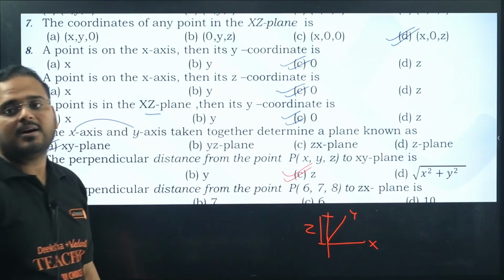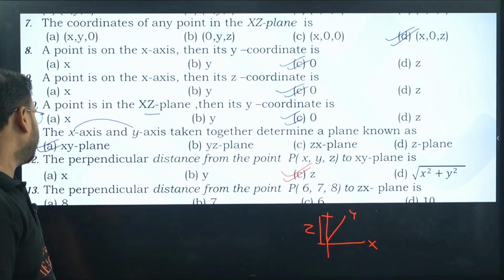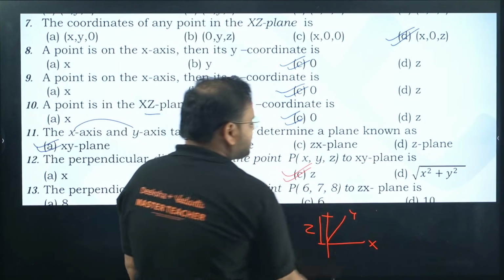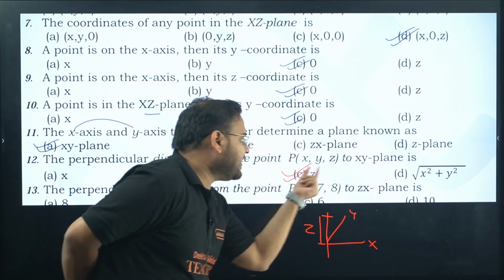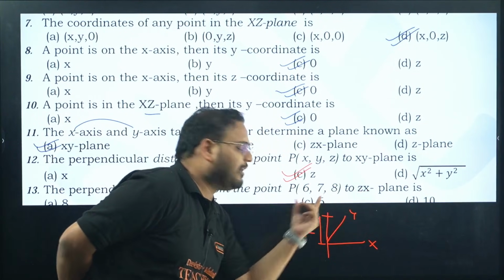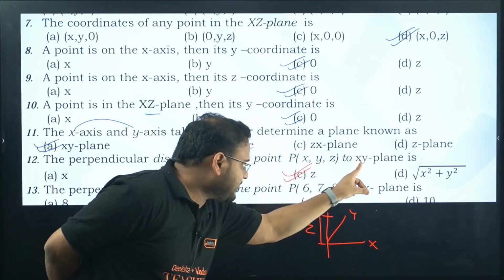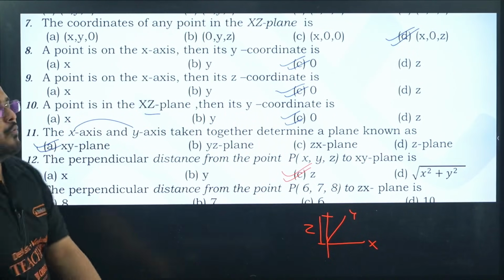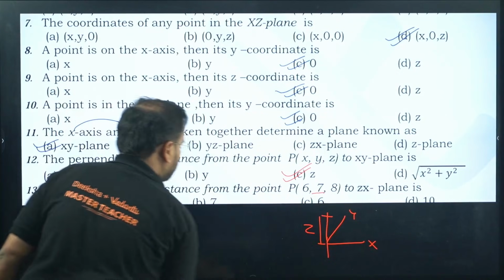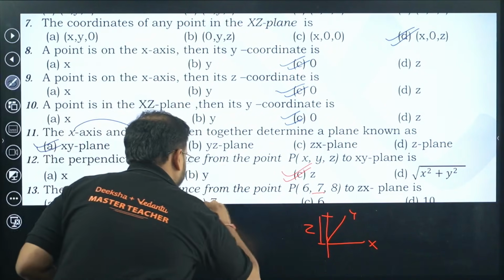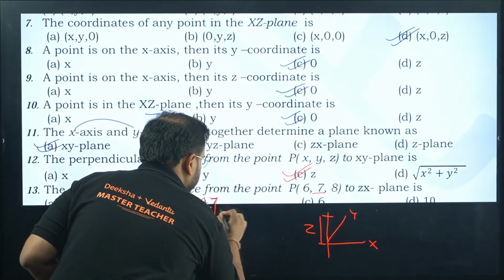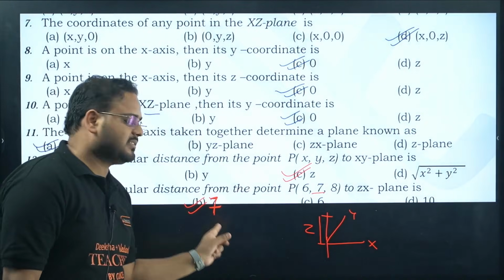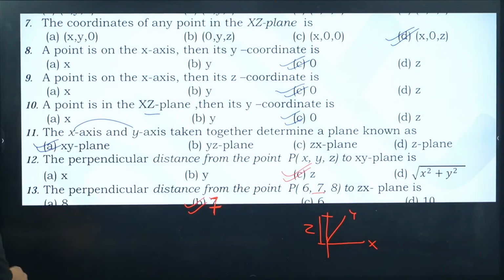C will be the z value C. The perpendicular distance of the point from the zx plane: when it was xy, it was z. When it is zx, it will be the y value. What is the y value here? 7. So the answer will be 7. This here is 7. Okay, 7 is the answer. I cropped it wrong. Please check.